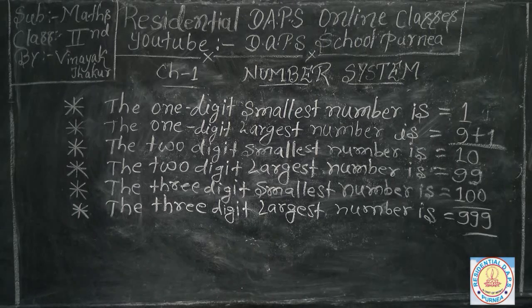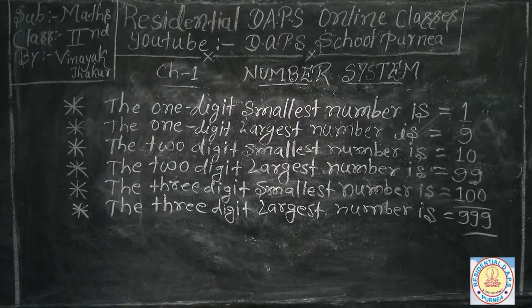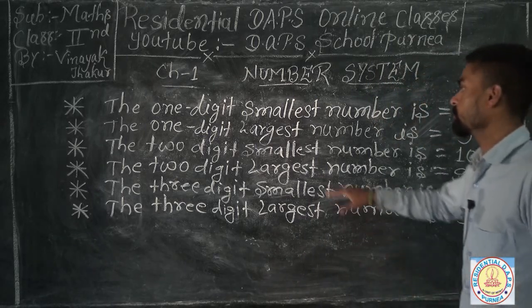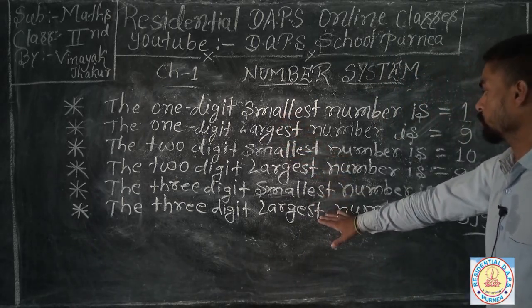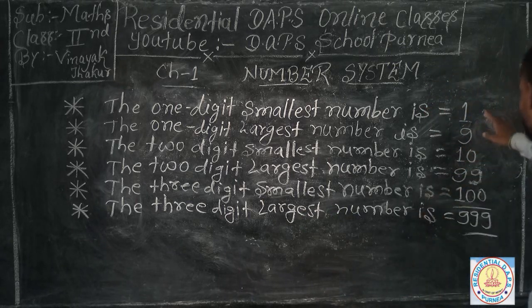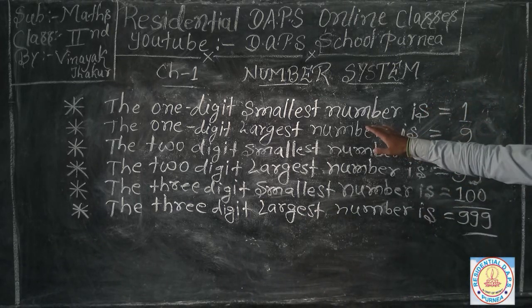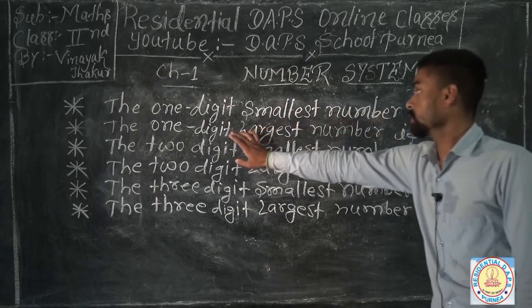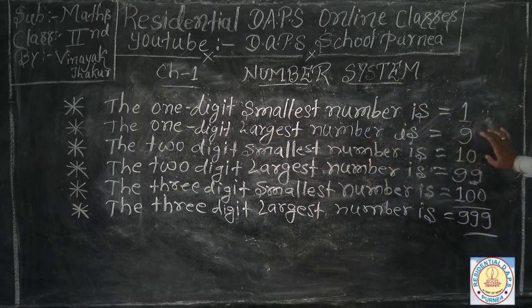So guys, this is all your smallest to largest numbers between 1 digit and 3 digits. You can see on your blackboard easily that the smallest 1 digit number is 1 and the 1 digit largest number is 9.